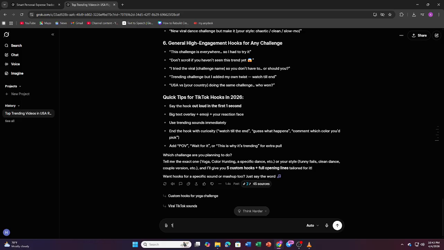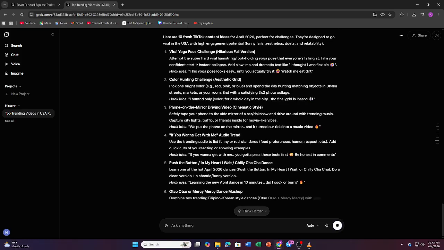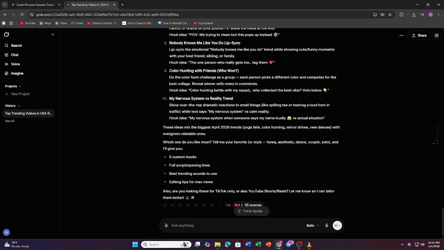You can even analyze what's working. Prompt, based on this content performance, suggest improvements. Here's the pro move. Refine everything. Keep improving hooks, scripts, and ideas step by step. So yeah, once you use Grok like this, content creation becomes faster, smarter, and way more consistent.